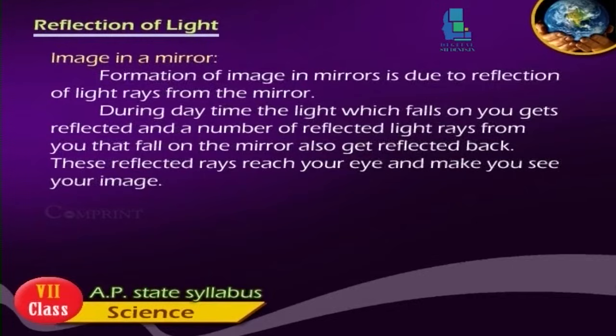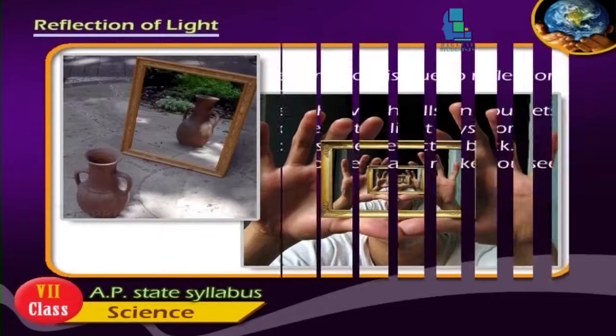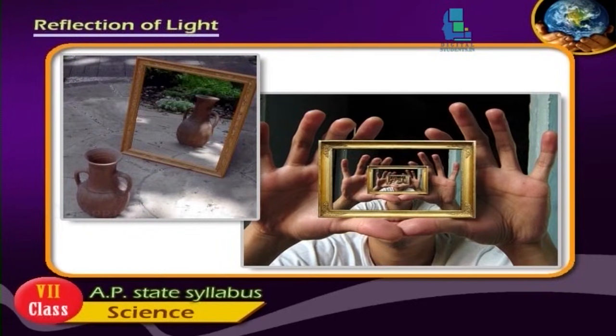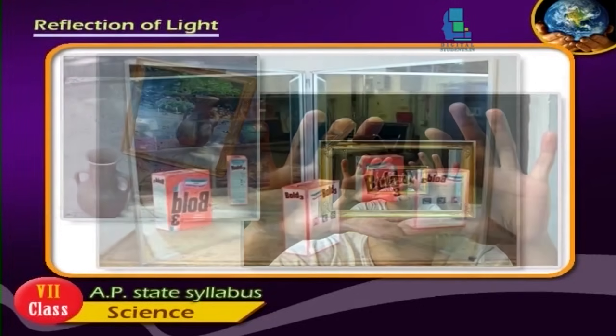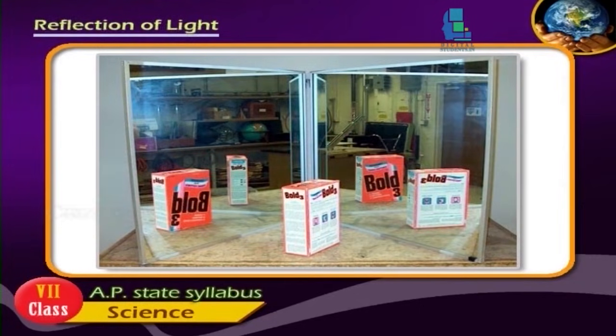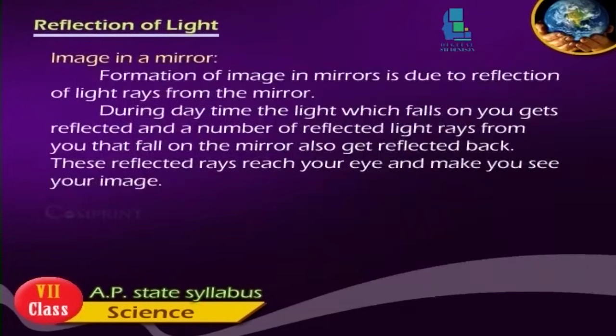Image in a mirror. Formation of an image in mirrors is due to reflection of light rays from the mirror. During daytime, the light which falls on you gets reflected, and the reflected light rays from you that fall on the mirror also get reflected back. These reflected rays reach your eye and make you see your image.